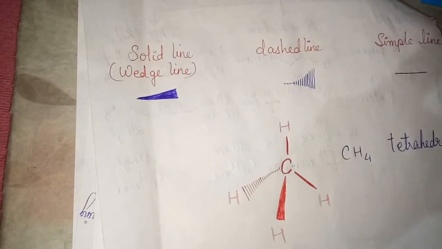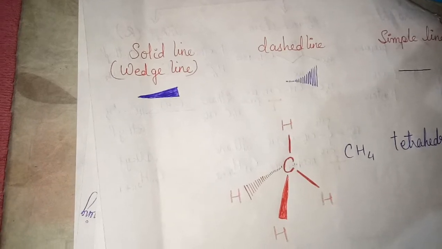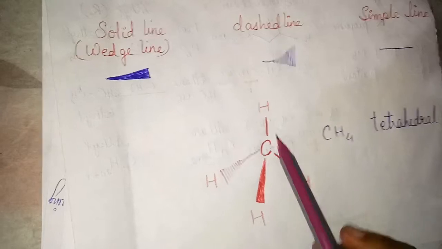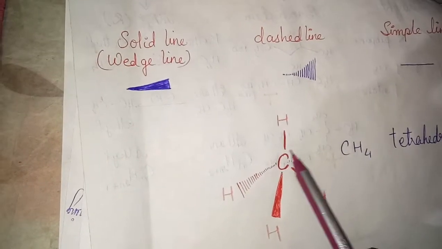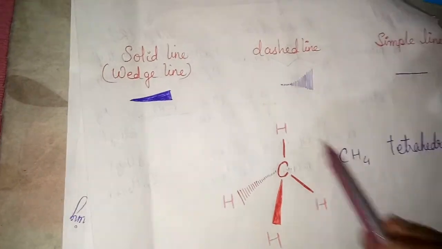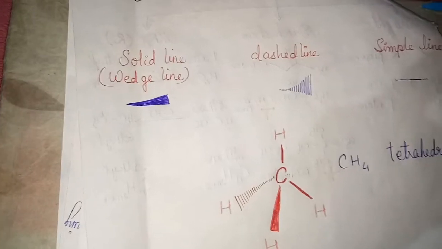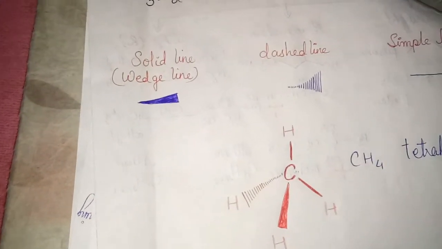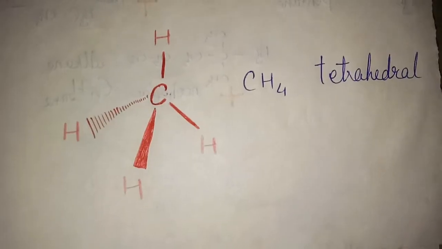The bonds lying in the plane of the paper are depicted by using a normal or an ordinary line. This is lying in the plane of the paper. Clear? So this is the 3D arrangement, or you can say 3D structure, or spatial formula for representation of methane. Methane has a tetrahedral structure.